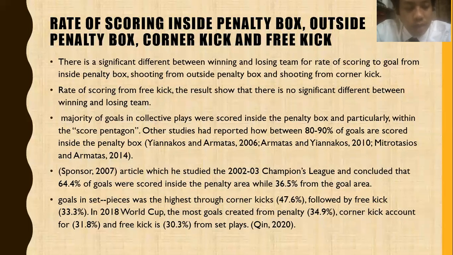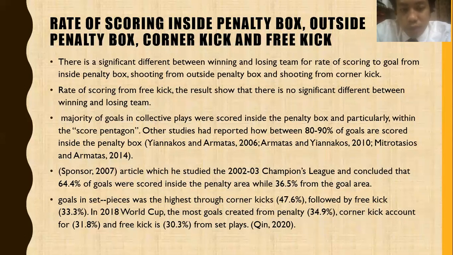The next article that supports this is Sponsor 2007, who studied the 2002 2003 Champions League and concluded that 64% of goals were scored inside the penalty area while 36.5% were from the goal area.